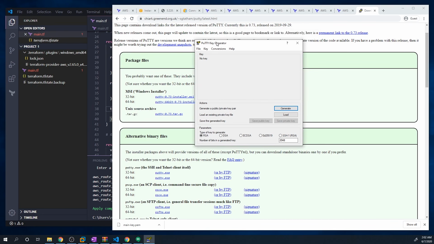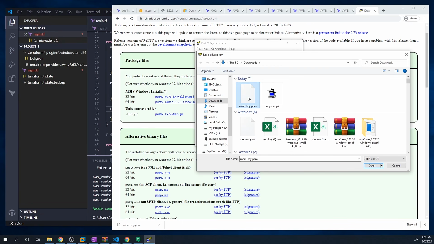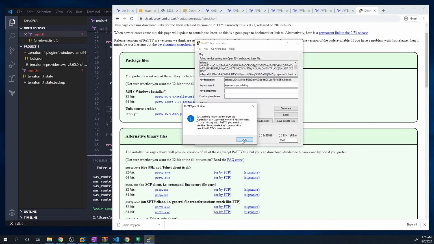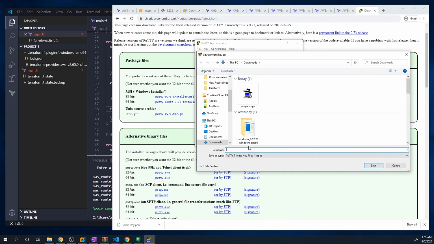So the way to do that is open up the PuTTYGen application like I just showed you and hit this load button. And here, select all files. And we've got this main-key.pem. So hit open, and it imports this. And then all we need to do is select save private key. It's going to give you this warning. Go ahead and ignore it, just hit yes, and then give it a name. So I'm just going to call this main-key again, and it's going to save it as a PPK file.